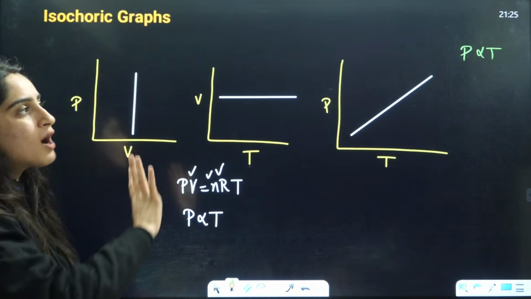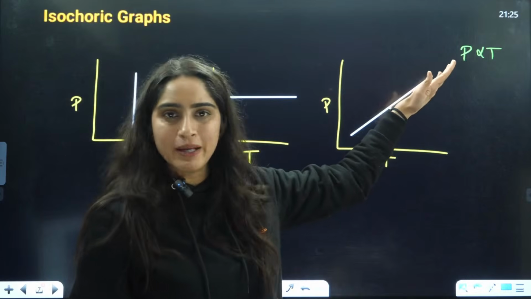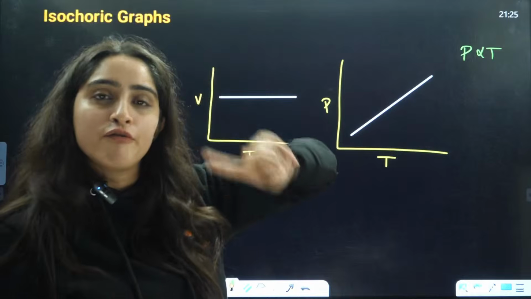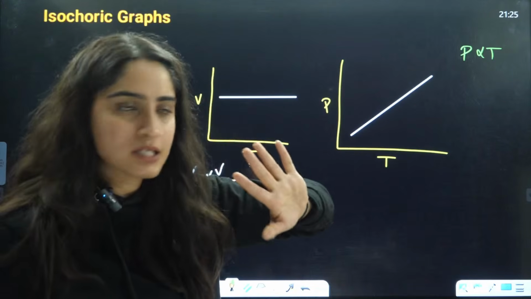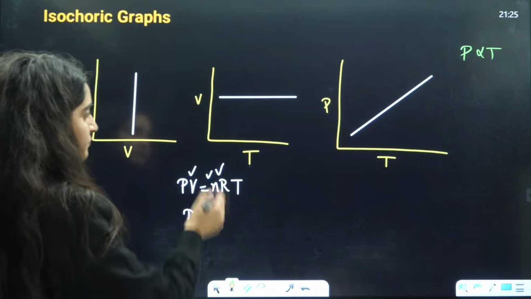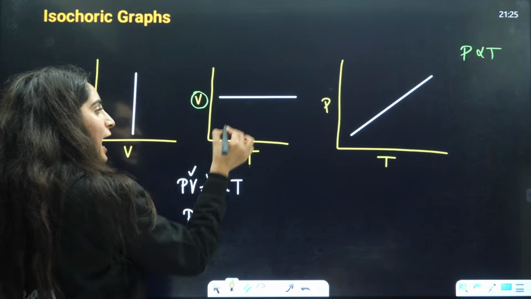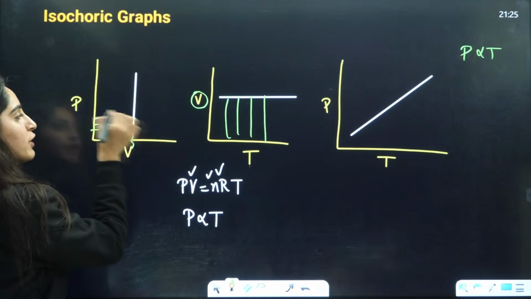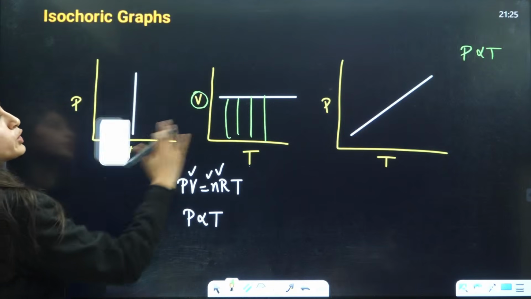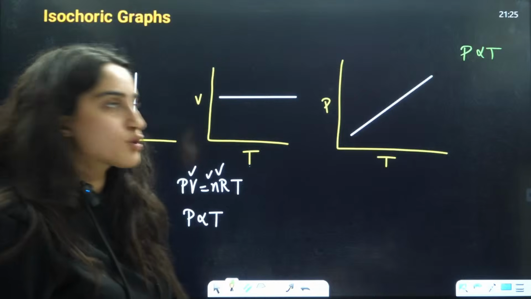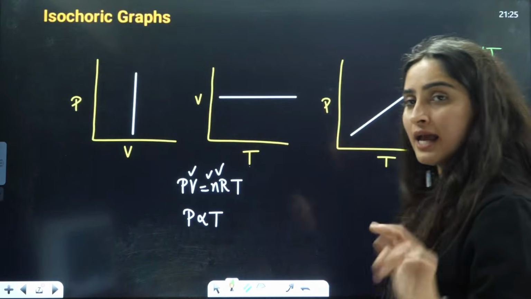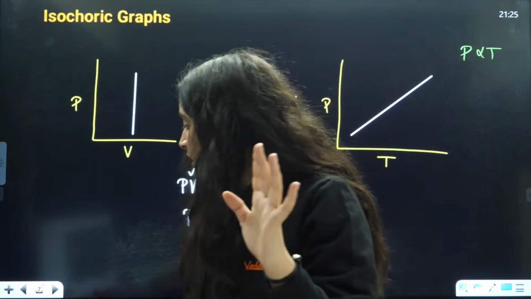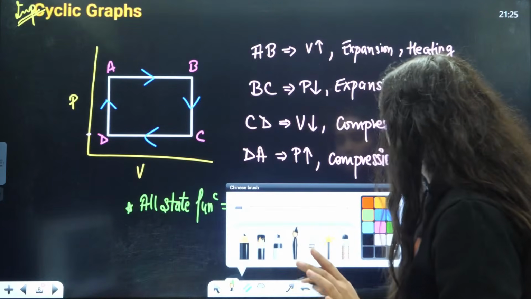Now, if you draw a graph of P and T, that will be a straight line because it is a y equals mx plus c kind of graph with intercept 0, right? Now, next is volume is constant at every temperature, right? Volume is constant at every pressure. So that is why these are going to be the graphs here. Students, tell me, is that clear to everybody? Isobaric, isochoric, and isothermal graphs, are all these clear to you or not?